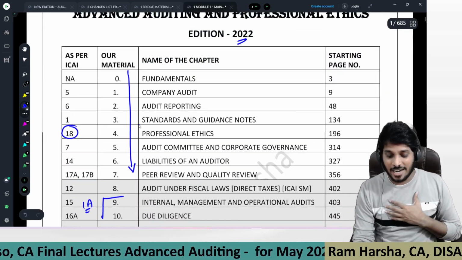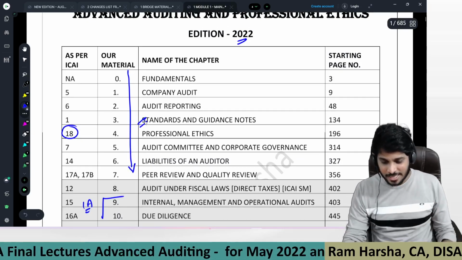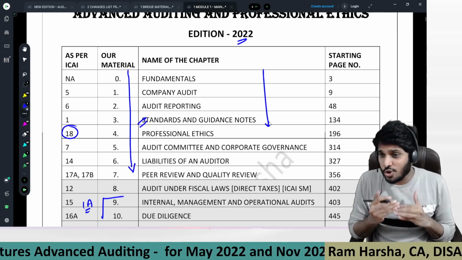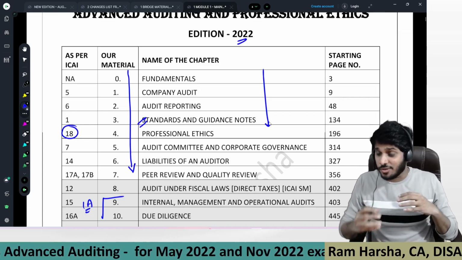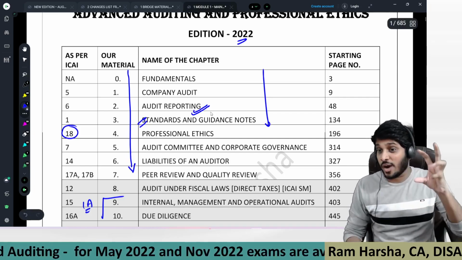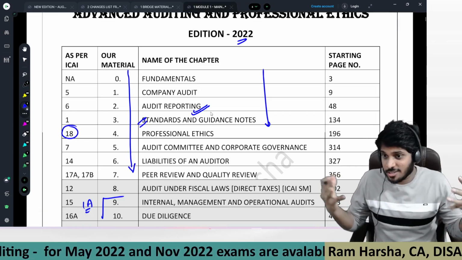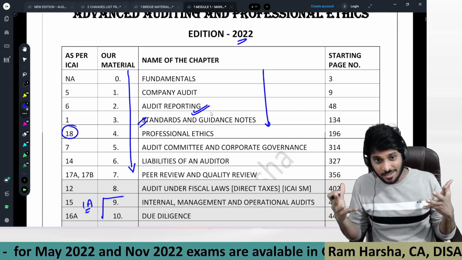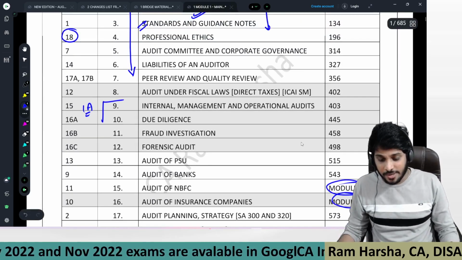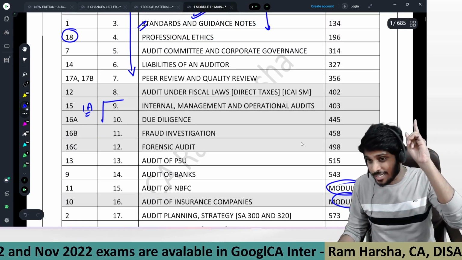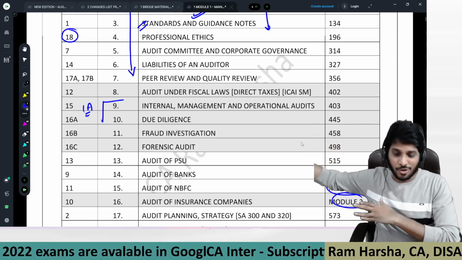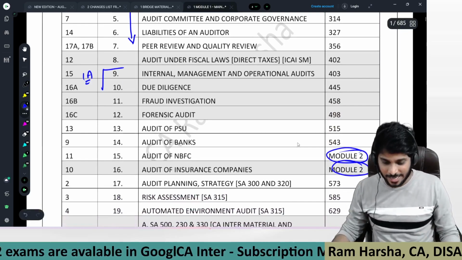"Sir, first I will start with standards." No. Please, I request every one of you to watch in the same order, because there is a very good logic behind this order. By the time you complete the audit report itself, you will understand. You feel like you are a master in audit. That's how much confidence you'll get. Whatever order I have instructed, in the same order you follow. In the lectures you will get instructions, right? So same order you follow. Kindly, I'm requesting everyone.